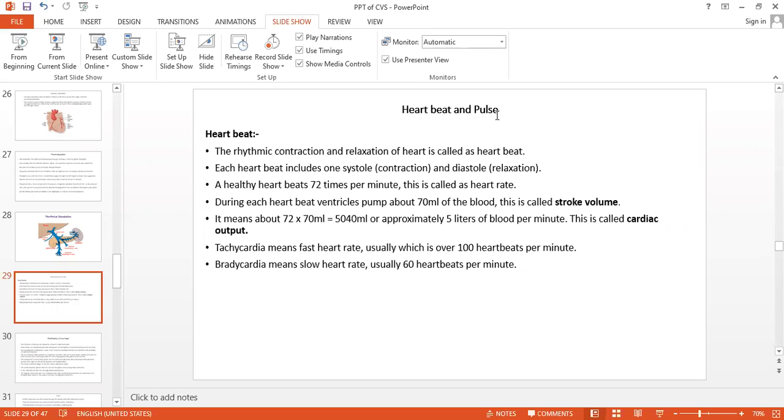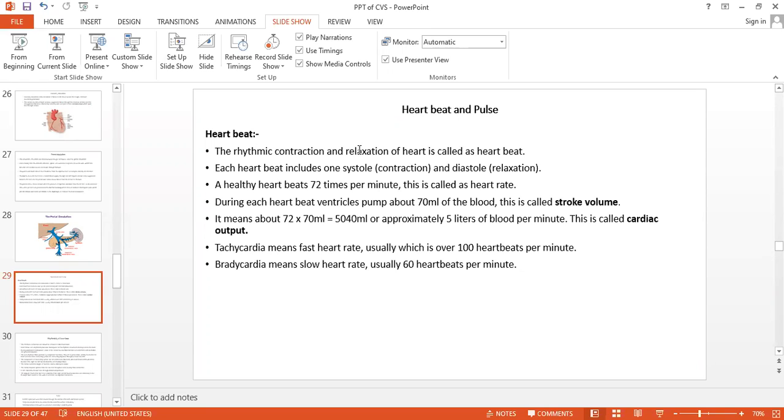Heartbeat and pulse. Now see here, the heartbeat. One heartbeat is one cardiac cycle, isn't it? The pulse and the heart rate are similar, I will explain how. The rhythmic action of the heart is the heartbeat: dub, lub, dub, lub.